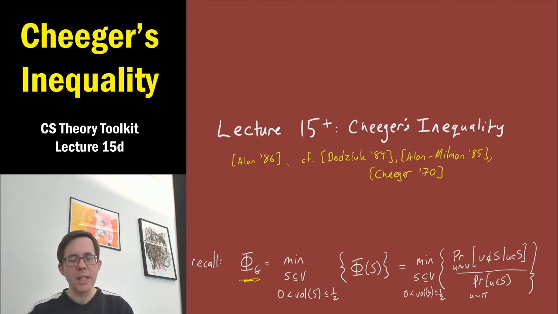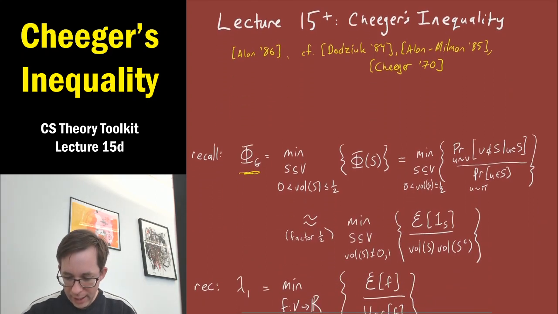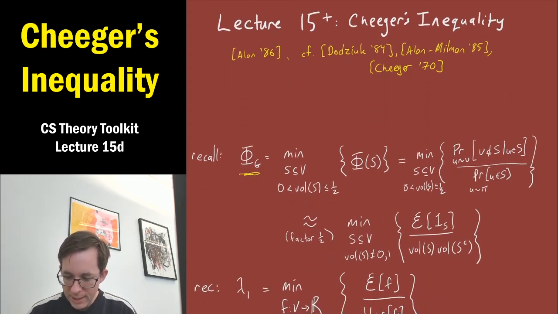And remember that the conductance of a set S represents the escape probability for that set S in a standard random walk on the graph. So if a set has small conductance, it's a bottleneck for the random walk. It's a set of vertices where it's hard to escape from. Okay, so taking a little look in more detail, this minimum conductance can